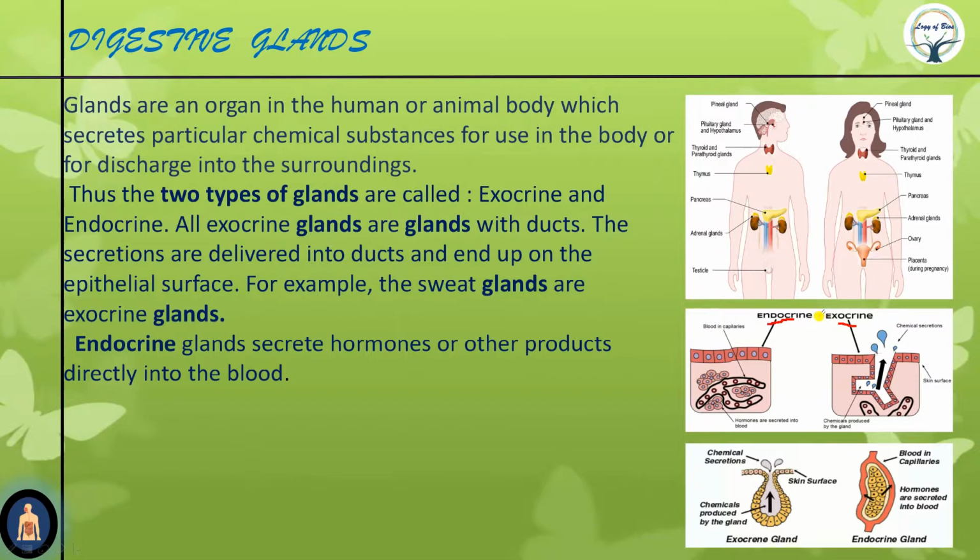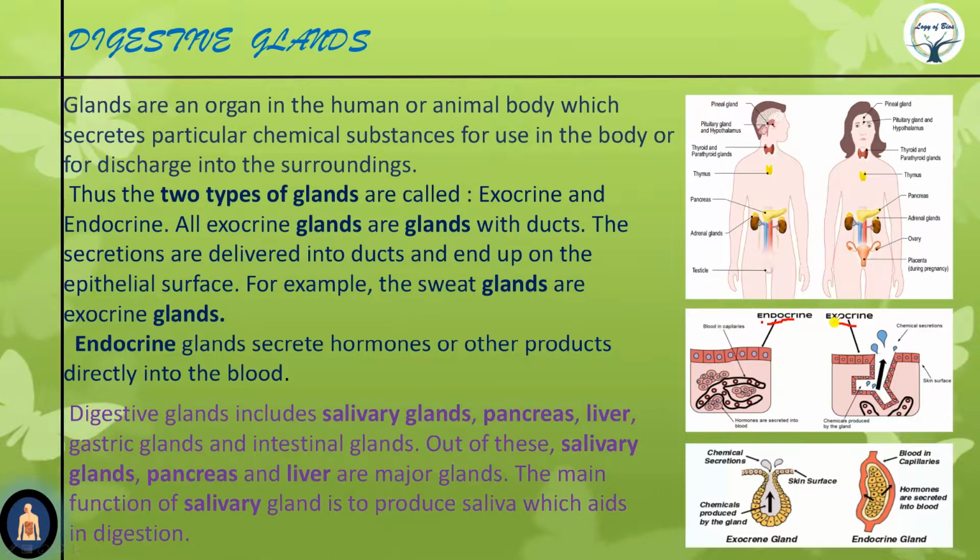Now exocrine: exo means outside, everyone knows that. Exocrine glands are not situated inside the targeted organ. They are far away from the target. Exo means away, exo means outside. Therefore, they cannot directly secrete their chemical substances into the targeted organ, so they need a special duct or pipe or tube which can carry their chemical substance to the targeted organ. Clear?